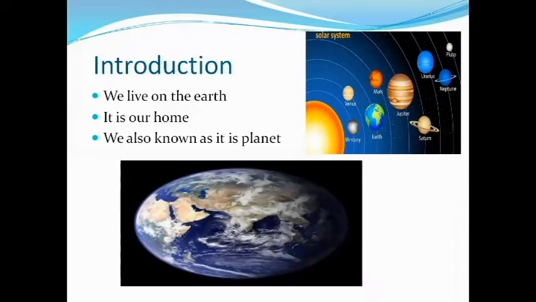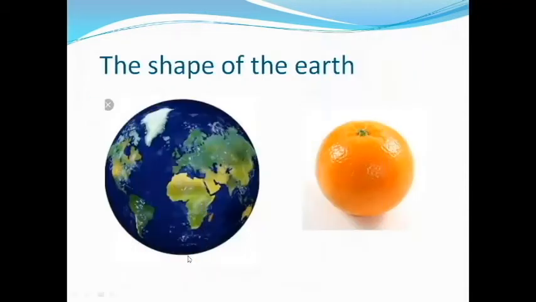And it is also one of the planets. You know very well, yes or no? It is one of the planets in the solar system. Can you see where it is? The Earth is here. The Earth is the third planet of the solar system.